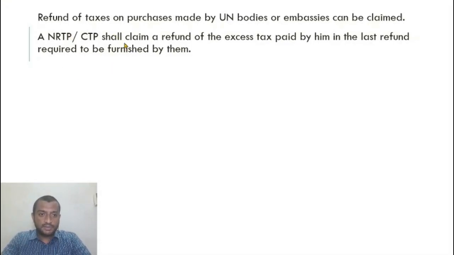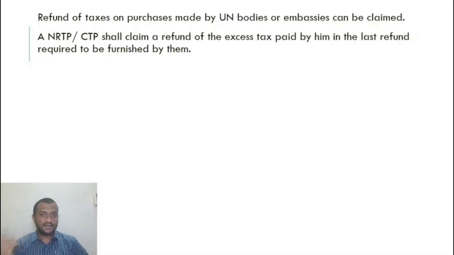A non-resident taxable person shall claim a refund of excess tax paid by him in the last return required to be furnished by them. So an NRTP or casual taxable person, as we already discussed, pays some initial deposit estimating the amount of tax that he needs to pay during the entire period of his business. Let us say after the entire business or transactions have taken place, he finds that he has deposited an excess amount over and above the tax he needs to pay. Then in this case, he can claim a refund.